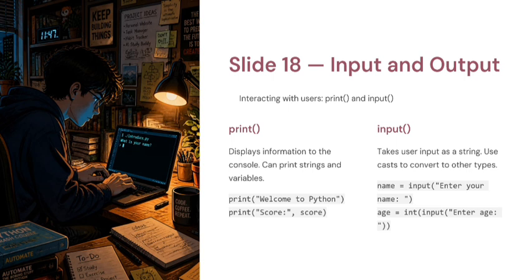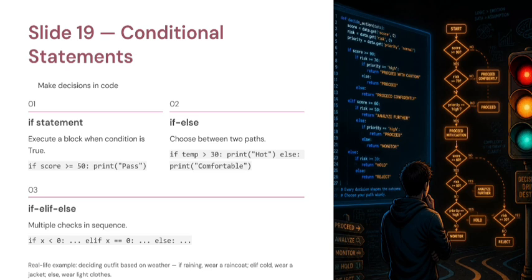Many beginners write something like age = input("Enter age"), then print(age + 5). This causes an error because Python is trying to add a number to a string. Input returns a string unless you convert it. This is one of the most common interview questions for beginners.